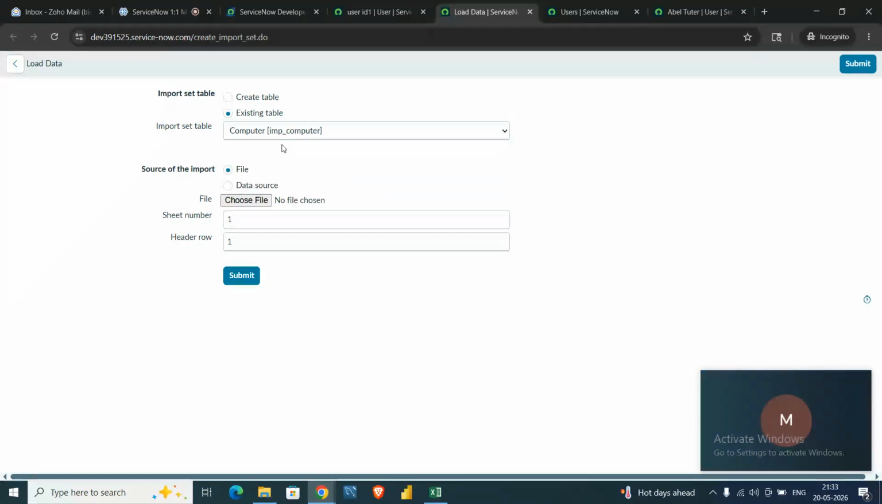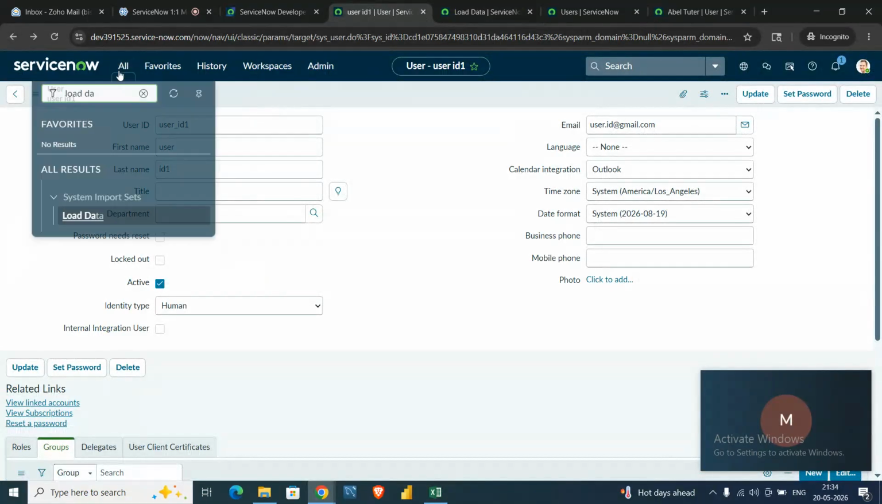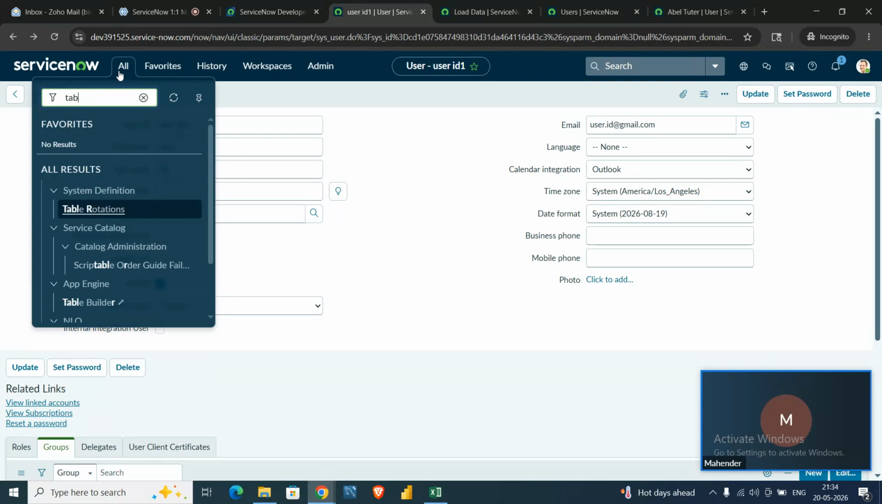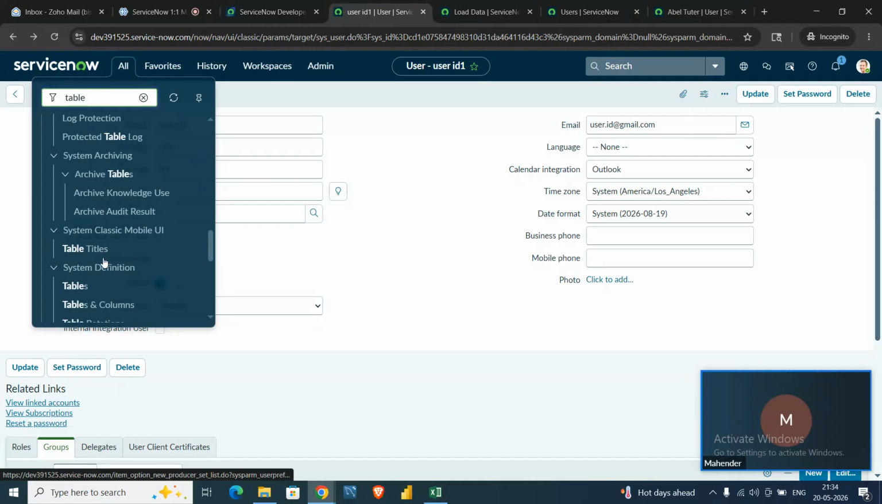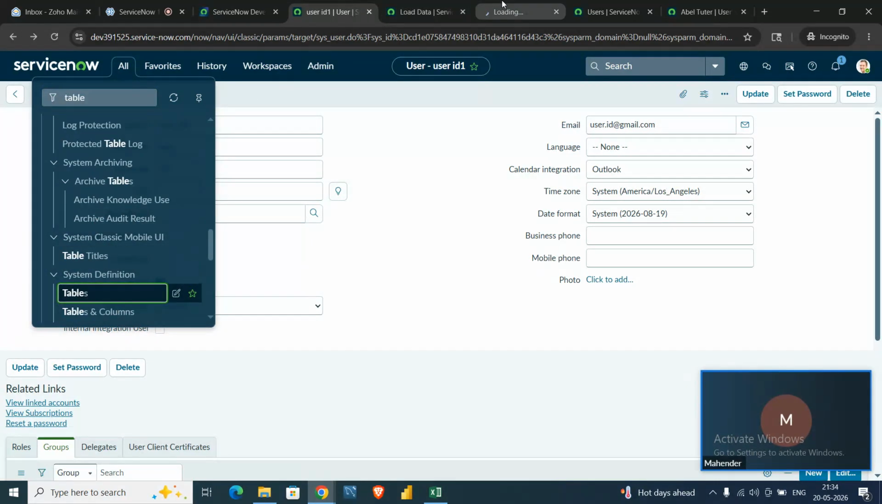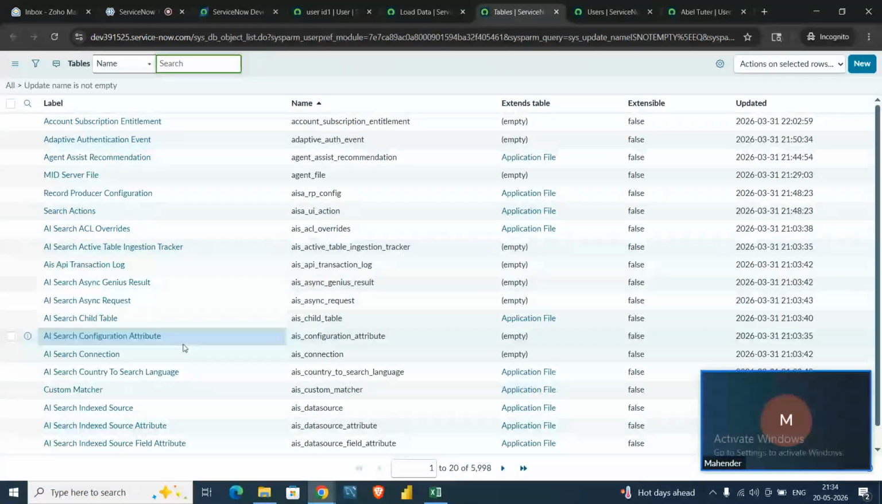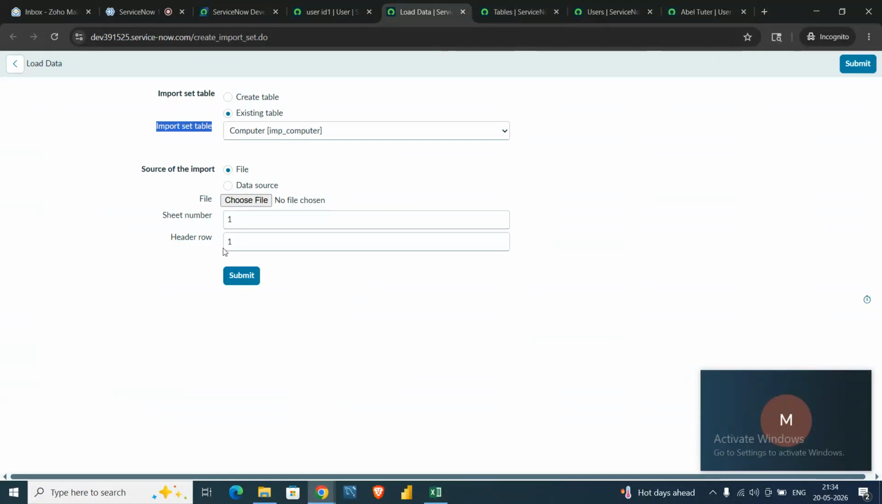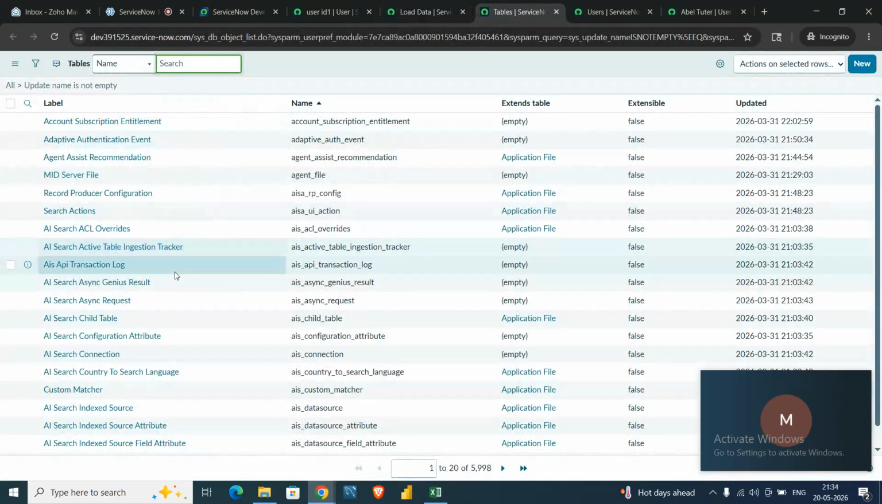No, table and import set table are basically different. These are different things. Let me show you. If we create a fresh table today, say with Mahender 1, we create a table named Mahender 1. Next time, when we want to use the Mahender 1 table, it will show in the existing set, right? So import set table and table are basically two different things.